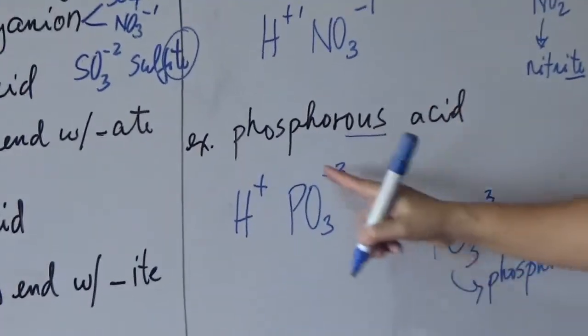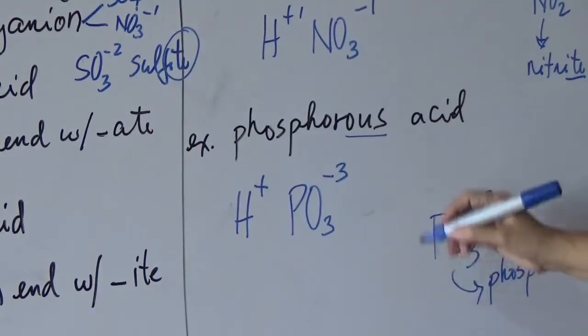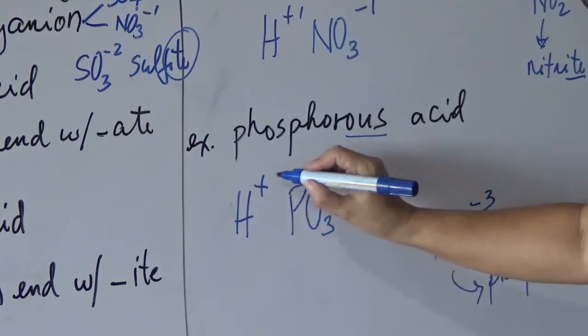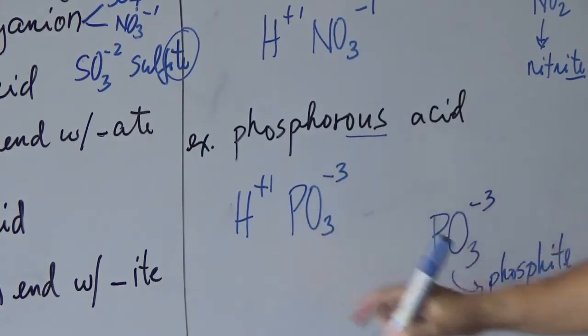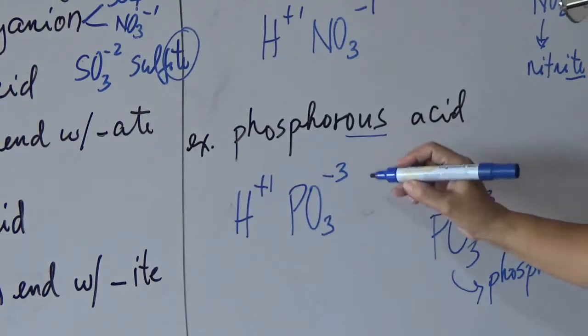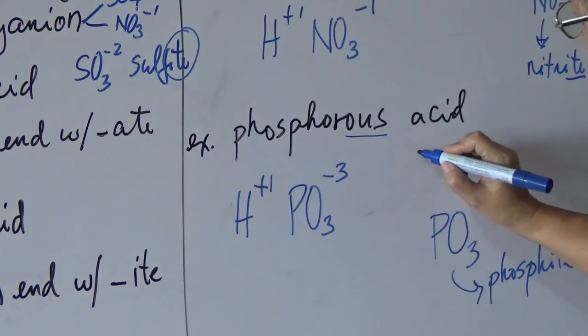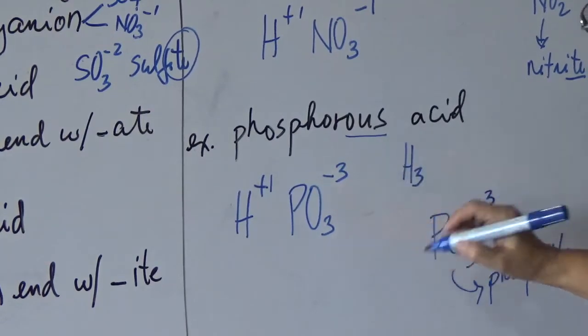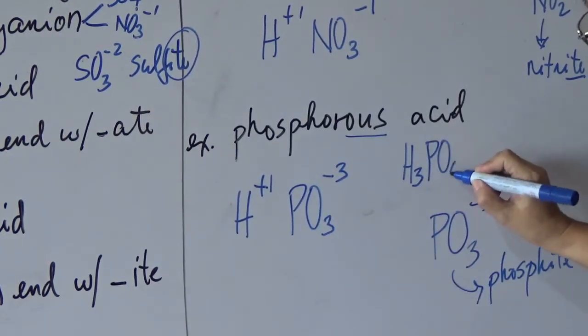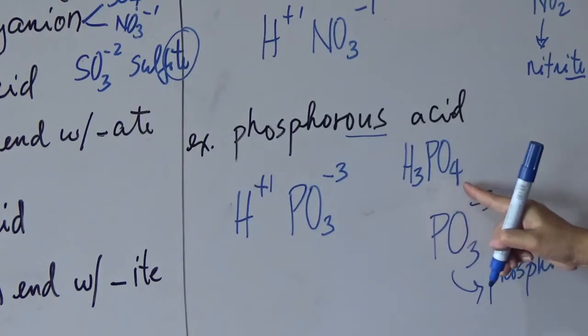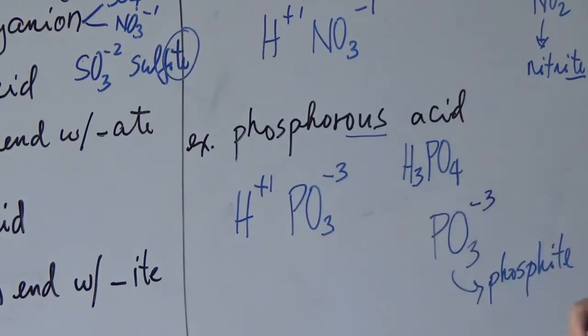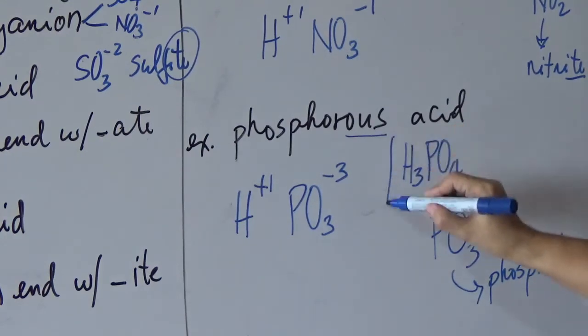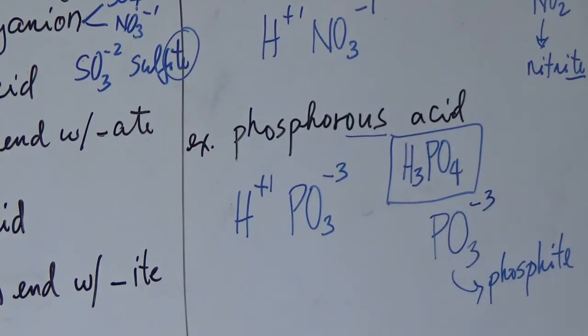So therefore, the formula of phosphorous acid: cross the charges and indicate their oxidation state as a subscript, omit the sign. So the formula of phosphorous acid will be H3, where 3 stands for the charge of the phosphite. Then PO3. Again, the subscript of PO3 is 1 from the charge of the hydrogen. Do not enclose it in parentheses. So this is now the formula of phosphorous acid.